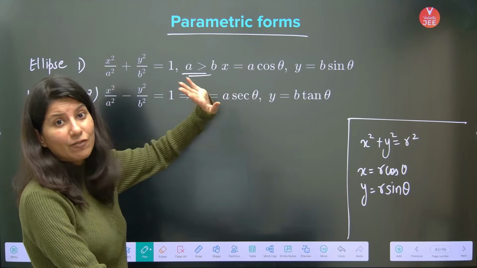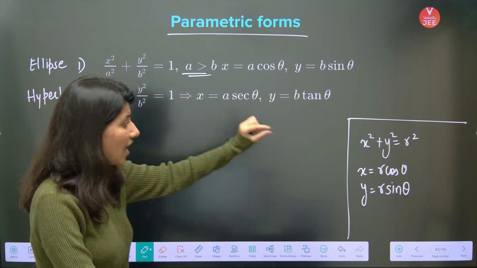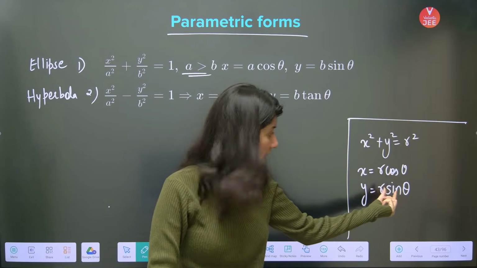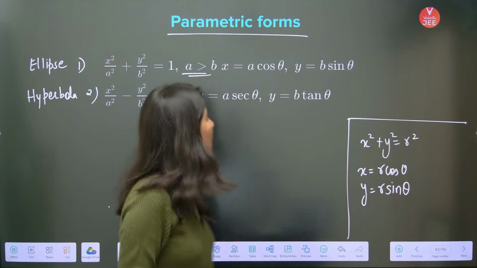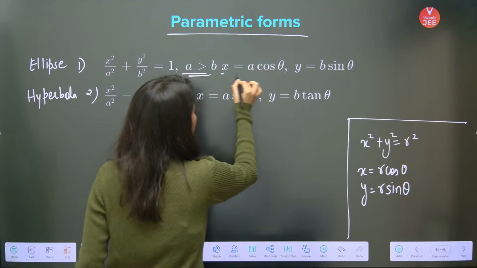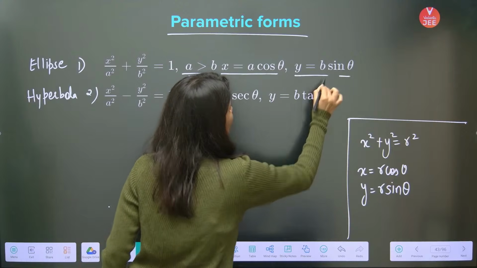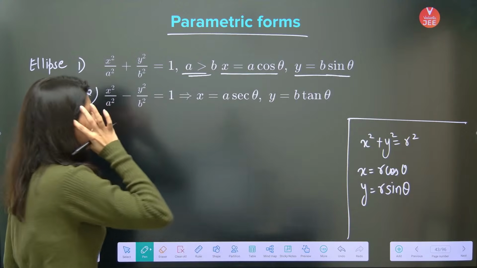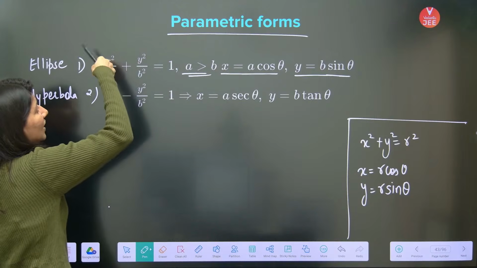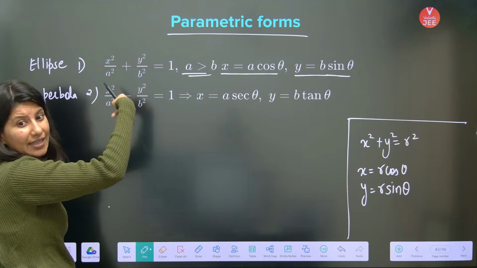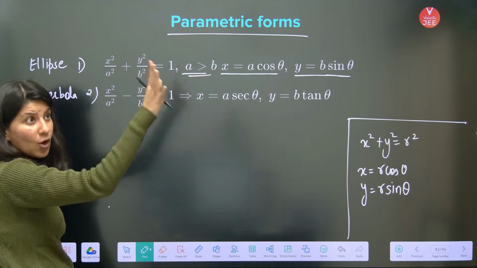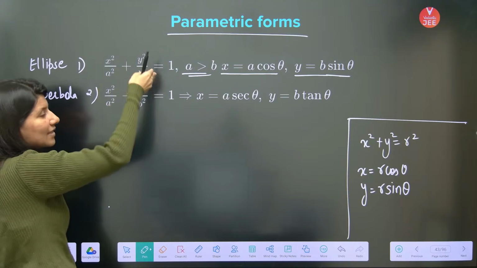Okay. Now the same thing is getting followed in the ellipse. It's just that r is replaced by a here and r is replaced by b here. So x square by a square, y square by b square, x is a cos theta comma b sin theta, because the moment you put a cos theta, a square cos square theta, a square cancels. The moment you put b sin theta, b square is gone. So just sin square theta, cos square plus sin square is 1, guys.